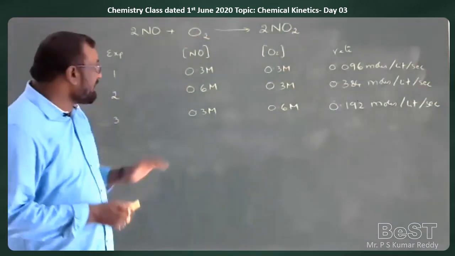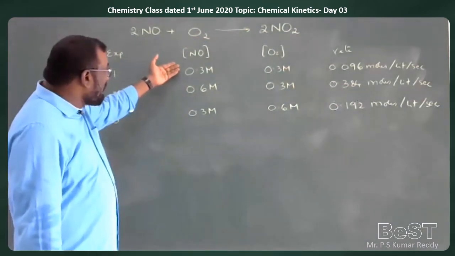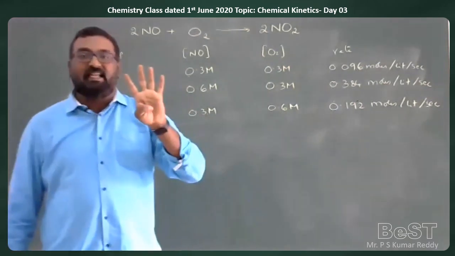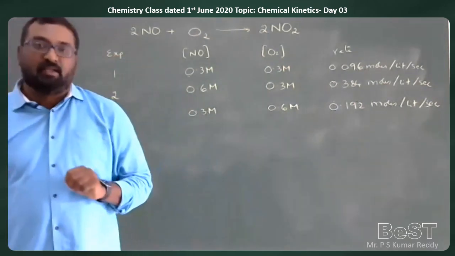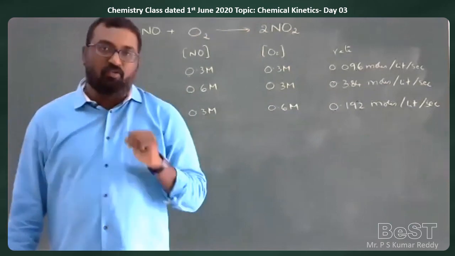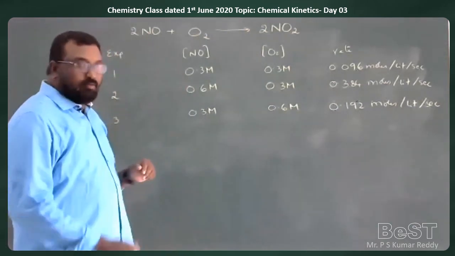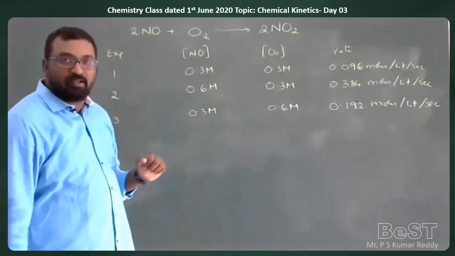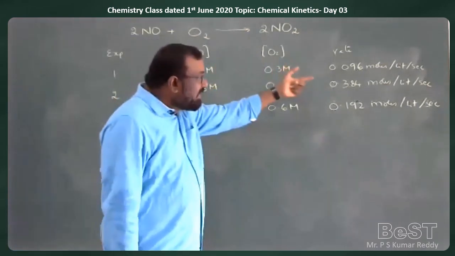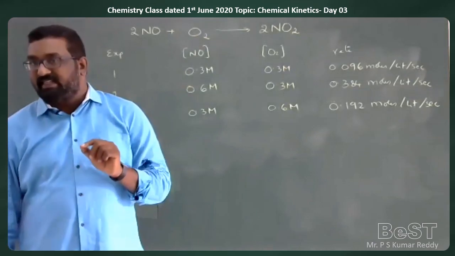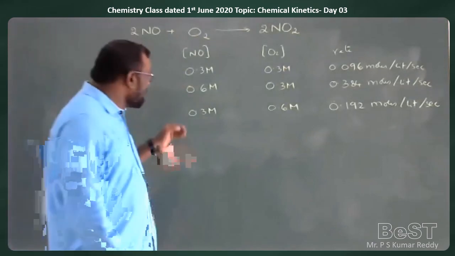That means when the concentration of NO is doubled, the rate of the reaction is increased by 4 times.